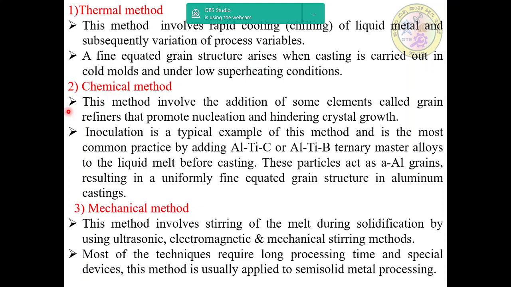This method involves the addition of elements called grain refiners that promote nucleation and hinder crystal growth. Inoculation is a typical example of this method and is the most common practice, by adding Al-Ti-C or Al-Ti-B ternary master alloys to the liquid melt before casting. These particles act as nucleation sites for aluminum grains, resulting in a uniformly fine equiaxed grain structure in aluminum castings.